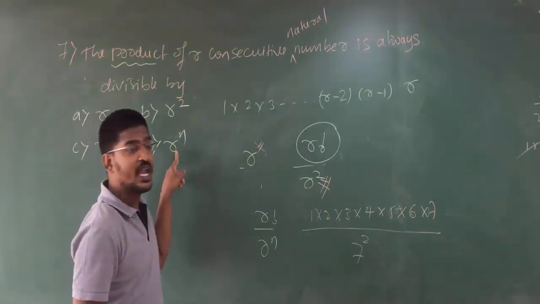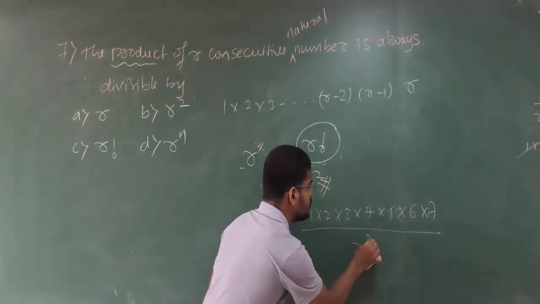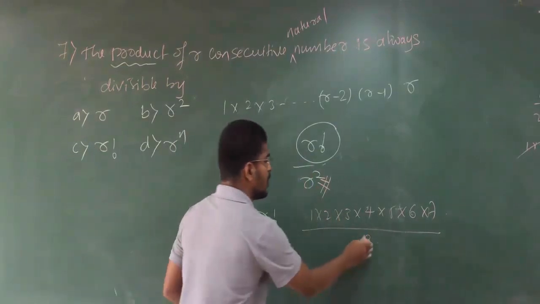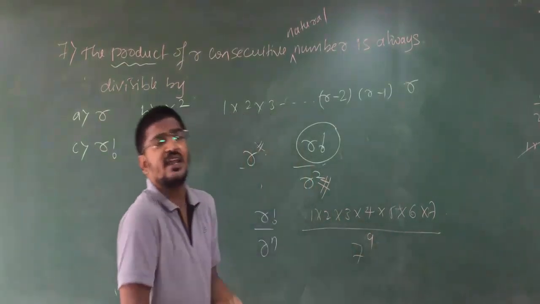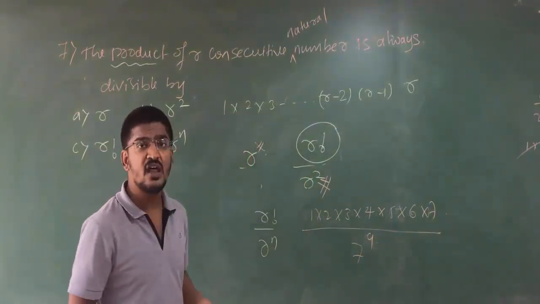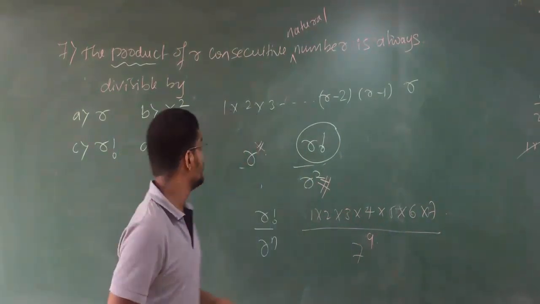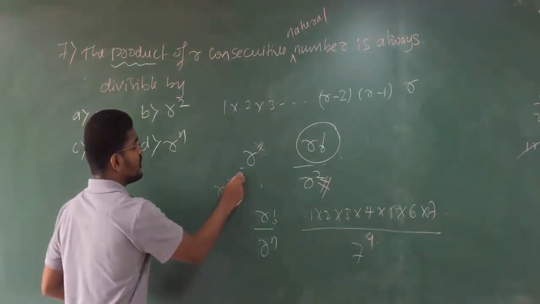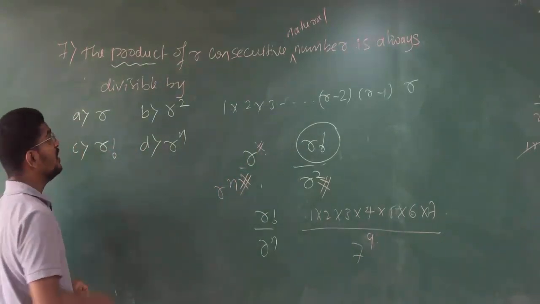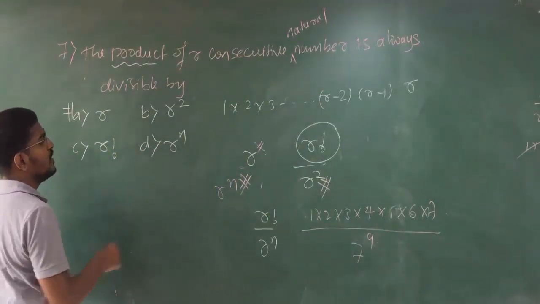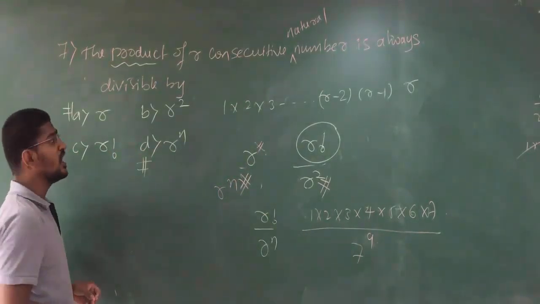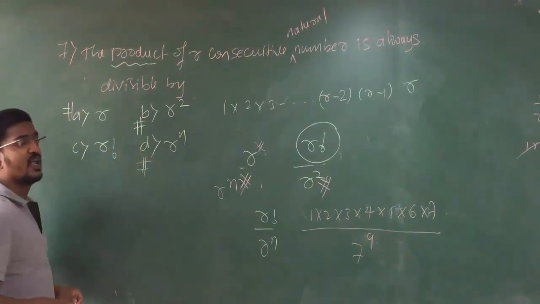R to the power of n. I can write here 7 to the power of 3 also, 7 to the power of 9 also. I can write anything for n. Clear? Therefore, r to the power of n is also not your answer. R is not your answer. R to the power of n is not your answer. R square is not your answer.